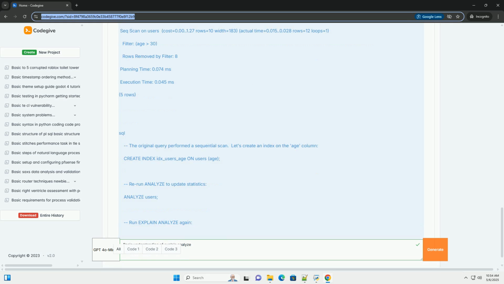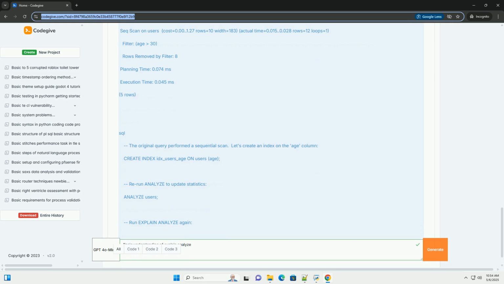Cost and time metrics. cost=0.00..1.27: estimated cost, same as Explain. actual time=0.015..0.028: actual execution time in milliseconds. The first number is the time to return the first row, and the second number is the total time to complete the operation.